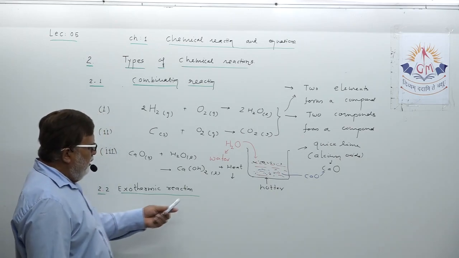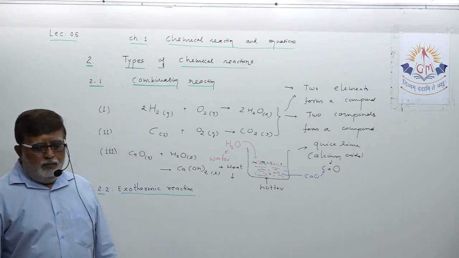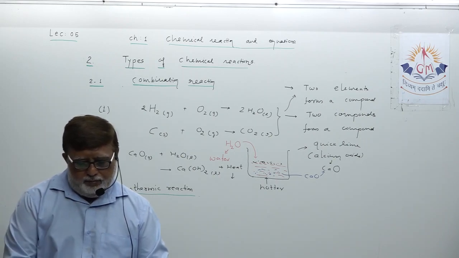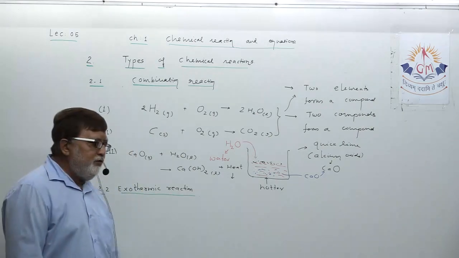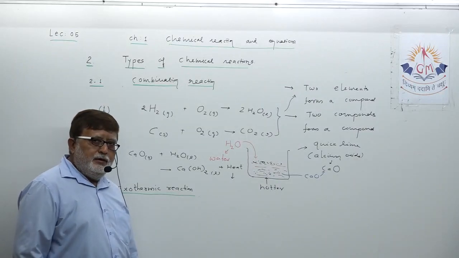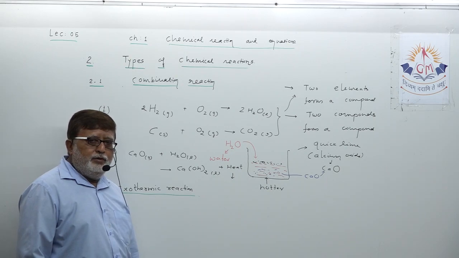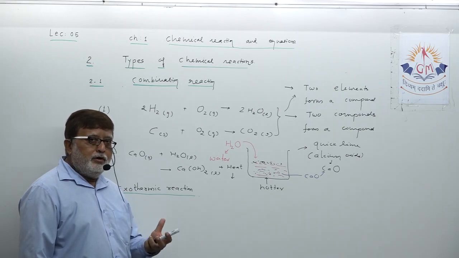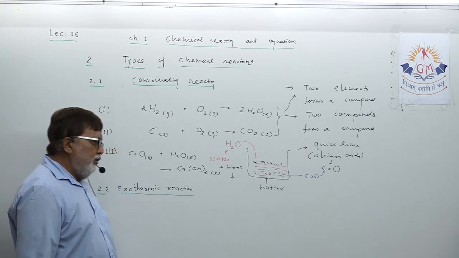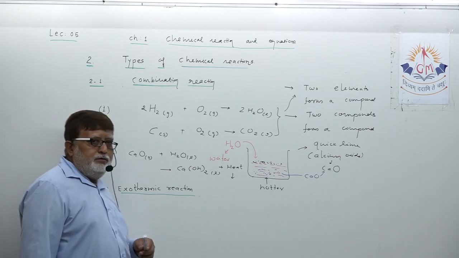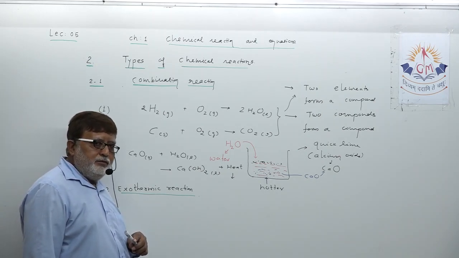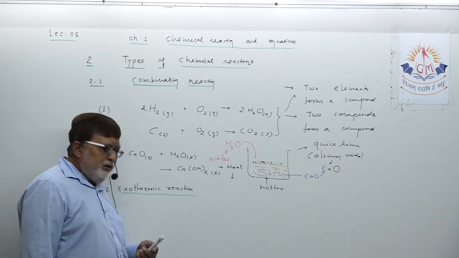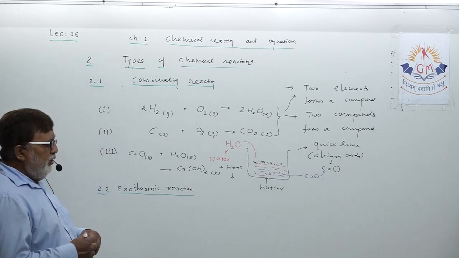So actually, dear student, if you are asked to define what is an exothermic reaction, it has been undoubtedly mentioned in the material that a chemical reaction in which heat energy is released at the end of the reaction, that means heat energy is also one of the products, then such types of reactions are known as exothermic chemical reactions.